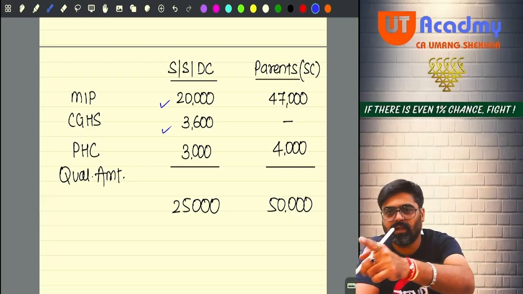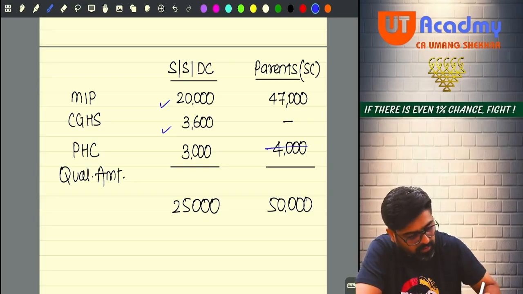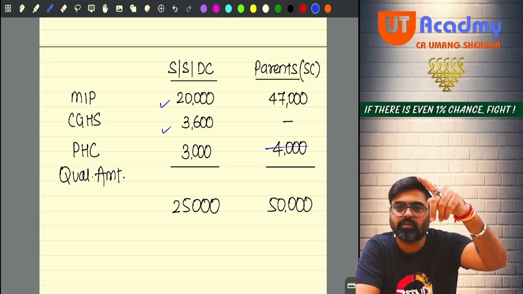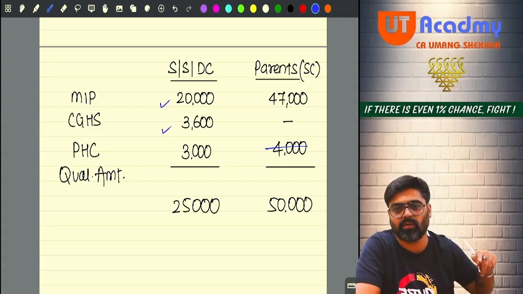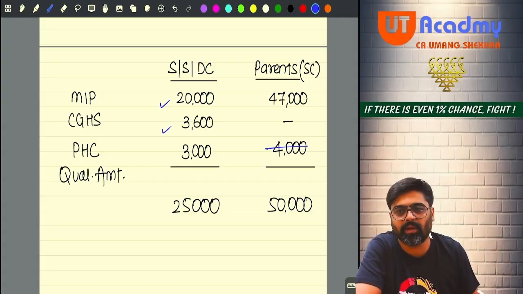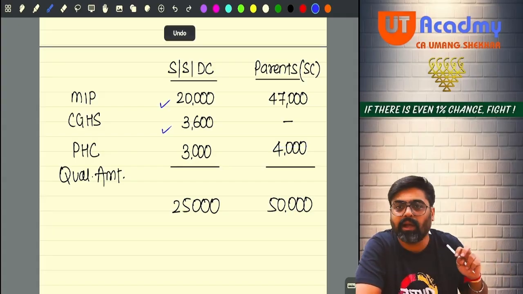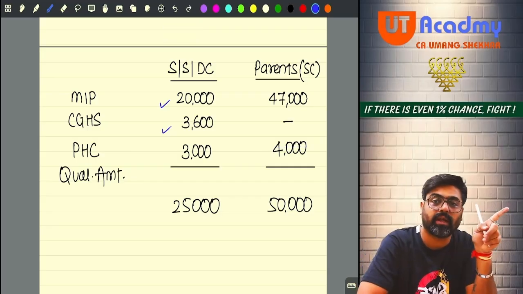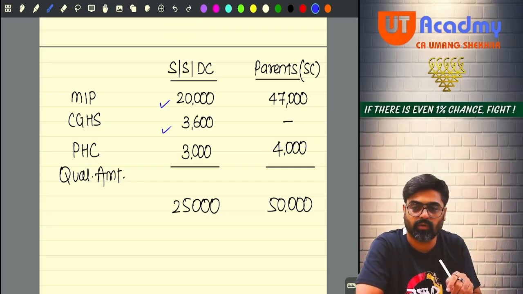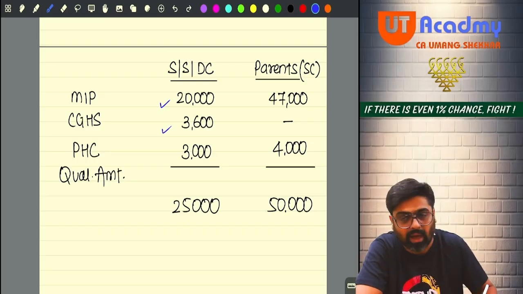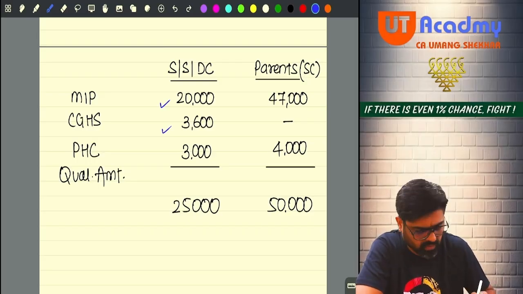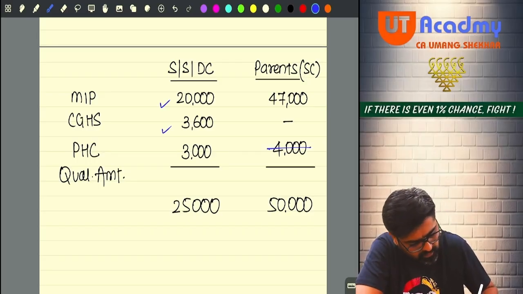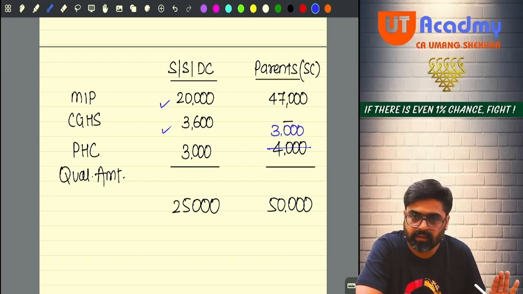See, if I qualify 3 here, so here only 2,000 will qualify. So 47 plus 2 will become 49. I will get only 49,000 deduction. Getting my point? So I will try to qualify more amount this side towards 47. Yes or no? So I will qualify this entire 4. No, I will qualify 3,000 from here, so that this becomes 50.